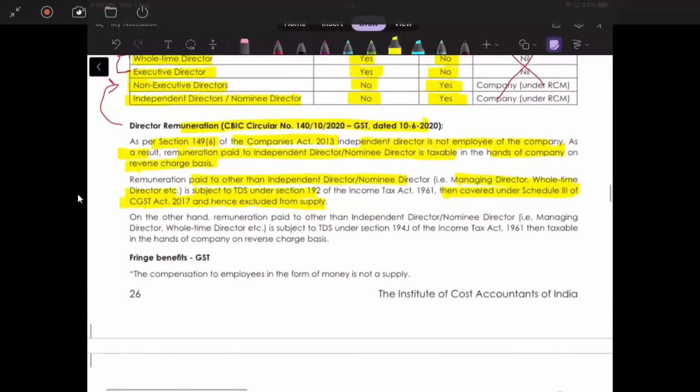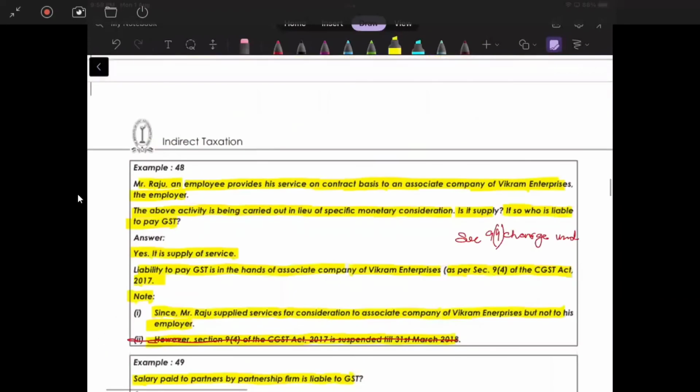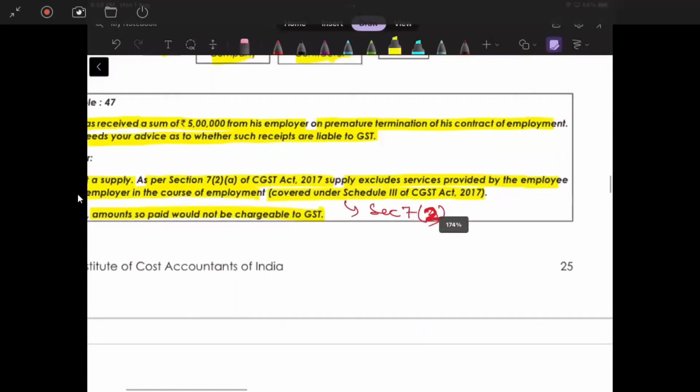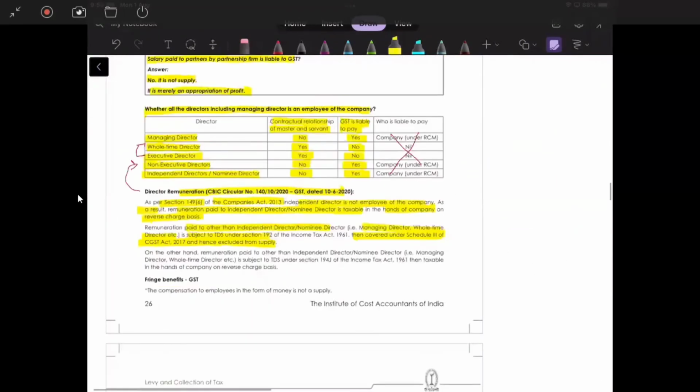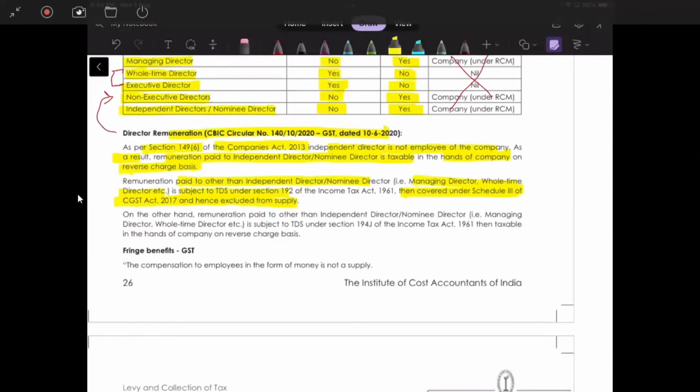See, section 7 subsection 2 will cover the negative list. That is Schedule 3. We'll have Schedule 2 also. In section 7(2), we get Schedule 3, and in section 7(1)(a), there will be Schedule 2 also, which says whether it is a supply of goods or service. So there are only 3 schedules, and all of the 3 are in section 7 only.